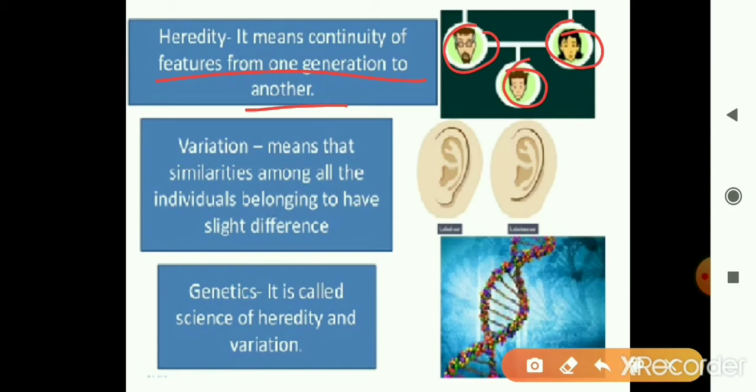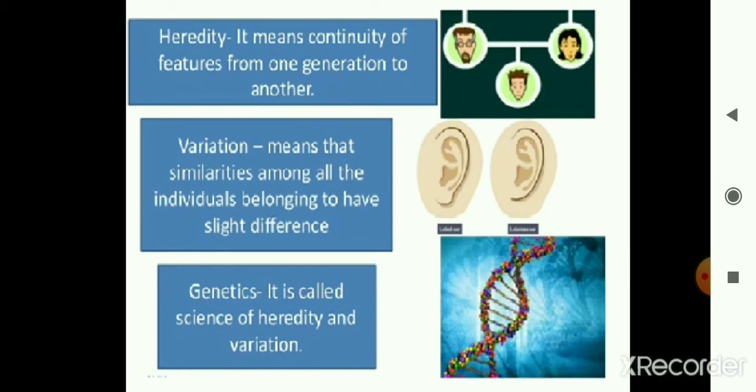Now, when we discussed that chapter, I also told you that when organisms reproduce, it's not that the body design of the parent is exactly copied and passed to the next generation. Slight changes also occur. The young ones produced will have the same body design as the parents, but there will be differences also, right? Those differences in the external or internal, structural or functional traits of individuals belonging to the same family, race or species is what is called variation.